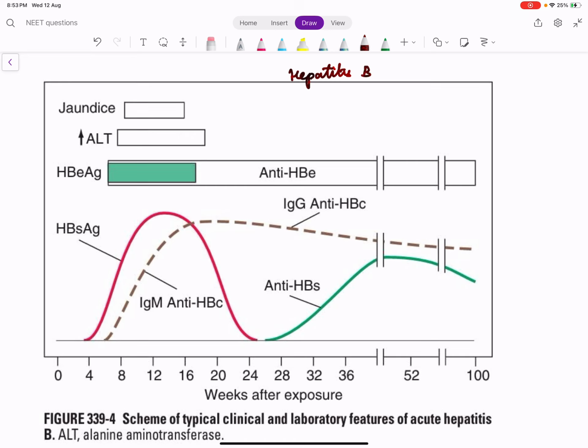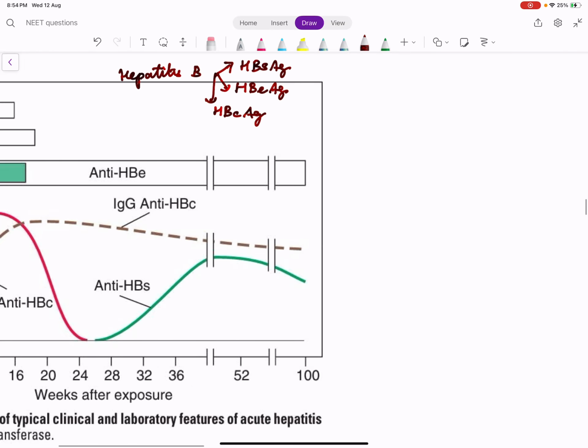So I was telling you, we have 3 important antigens for hepatitis B. One is hepatitis B surface antigen, HBsAg, hepatitis B envelope antigen, HBeAg, and hepatitis B core antigen, HBcAg. Likewise, we are supposed to have 3 antibodies, right?